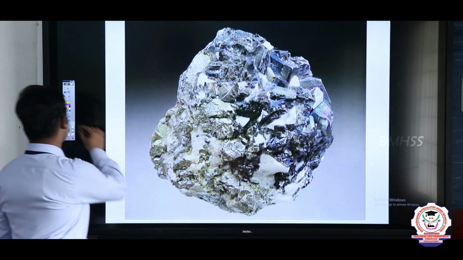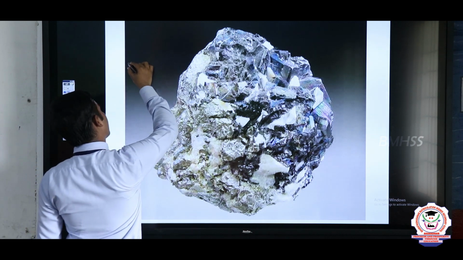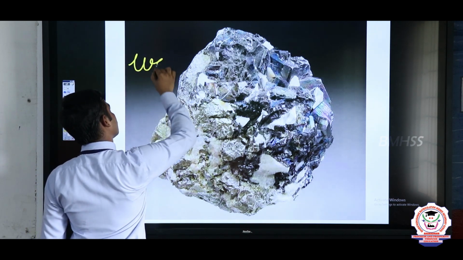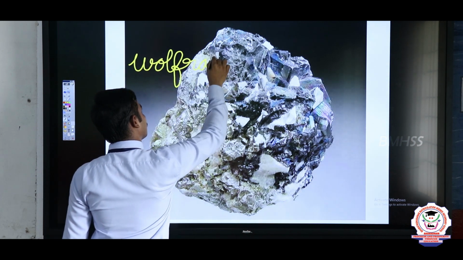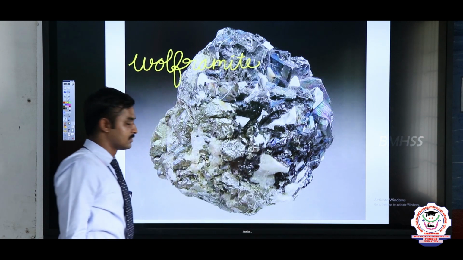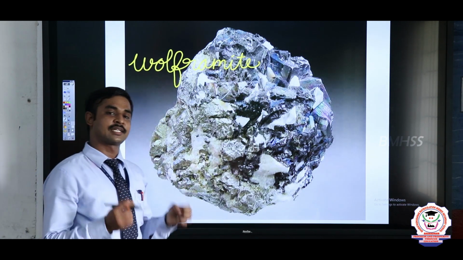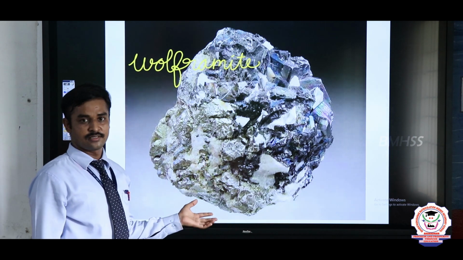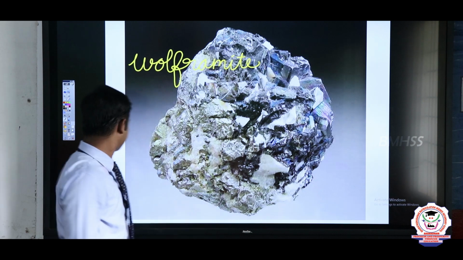For this process, we can use the ore wolframite. It is the structure of wolframite. Wolframite has a magnetic attraction, so it can be used as one of the ores in the magnetic separation process.